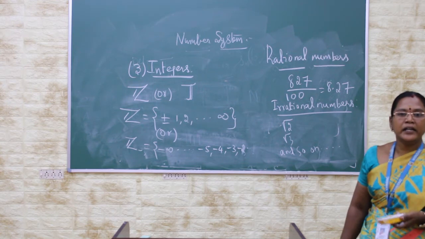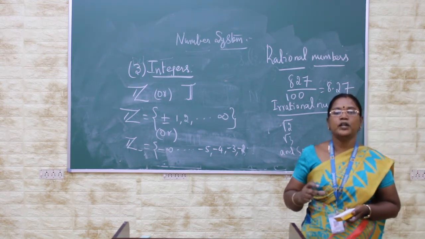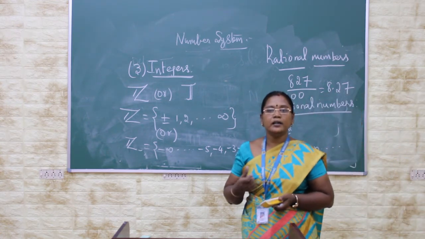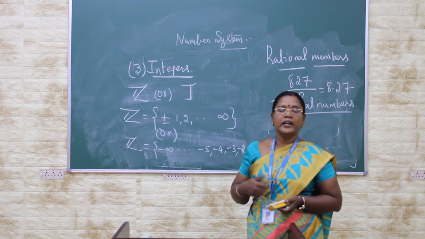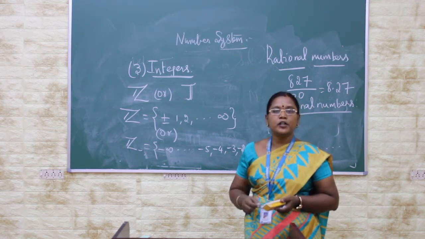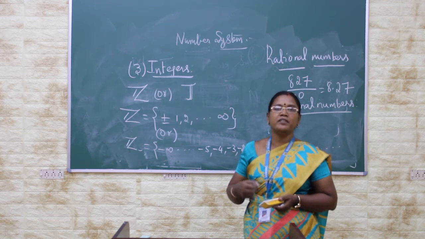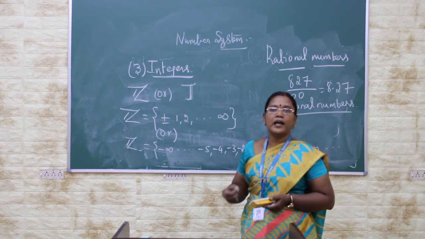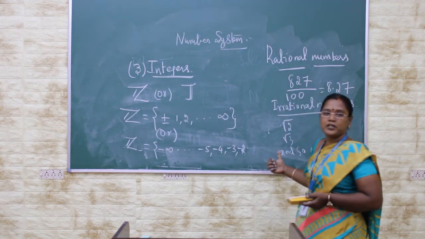When a number can be written in the form of a ratio, it is named a rational number, and it follows from the integers. The numbers that cannot be rational are said to be irrational numbers. That is, the square root of such values can be given in the form of irrational numbers.